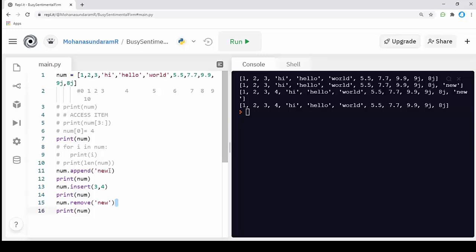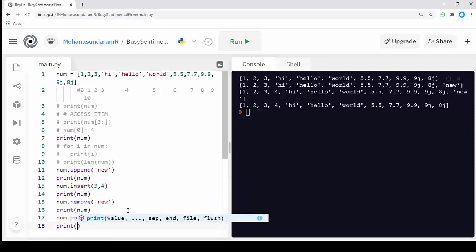We also have another option for removing from the list. Another one is pop. The pop is nothing but removing. I'm going to call the name of my list, num dot pop, and I'm going to print num.